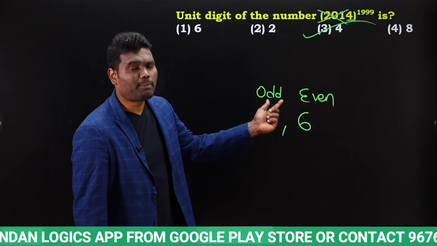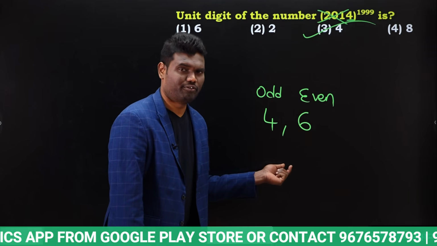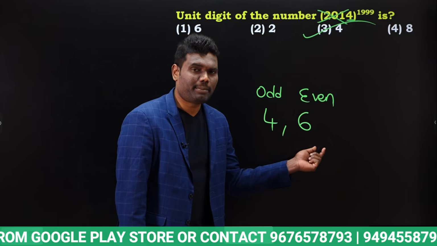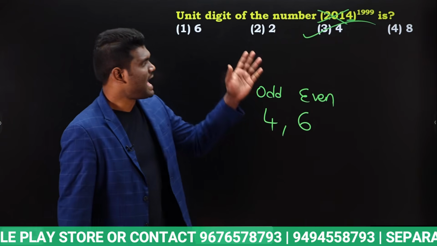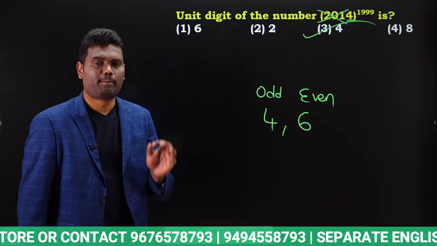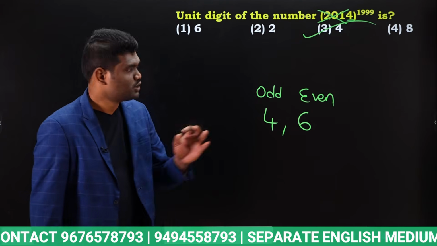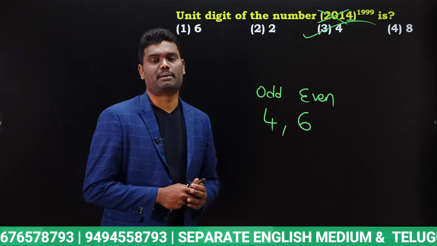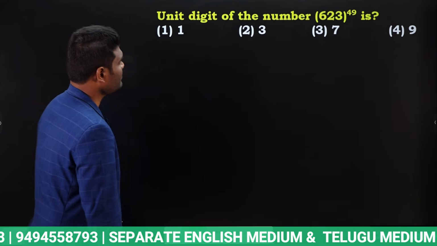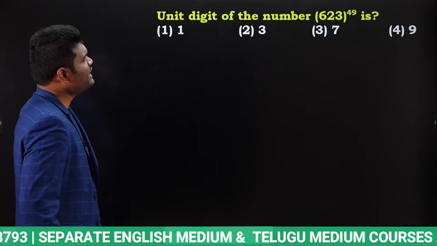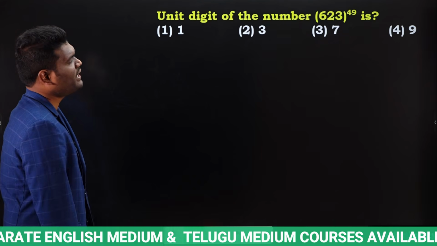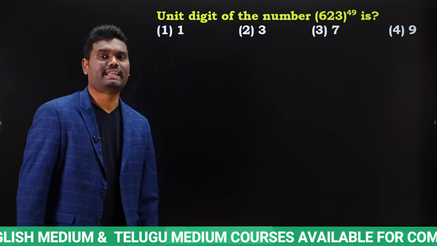If power is odd, last digit will be 4. If power is even, last digit will be 6. As 1999 is an odd power, last digit is going to be 4.